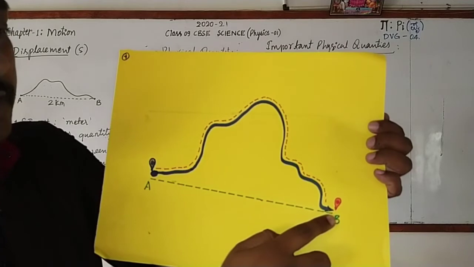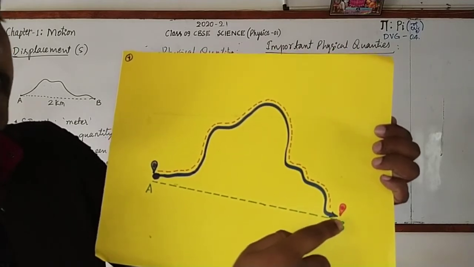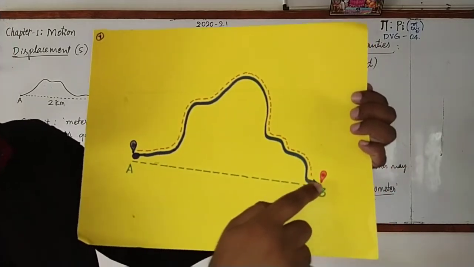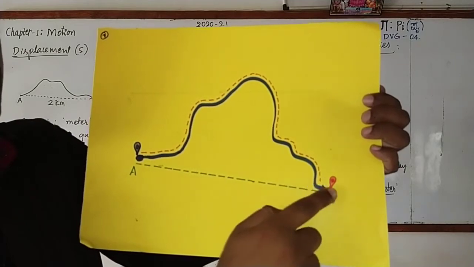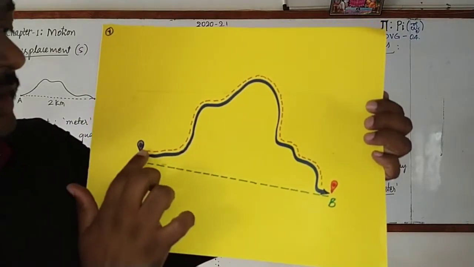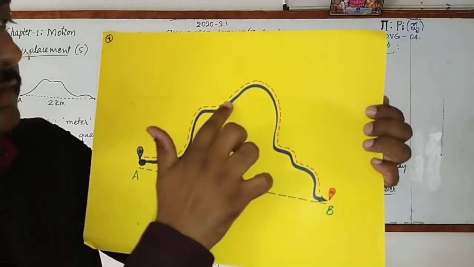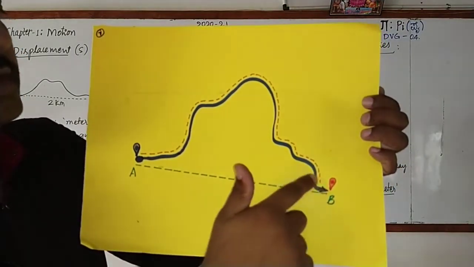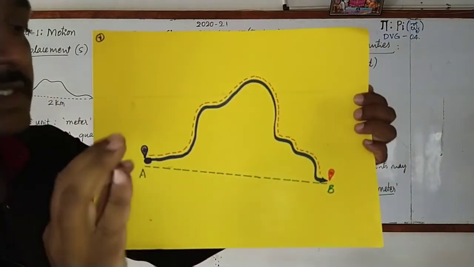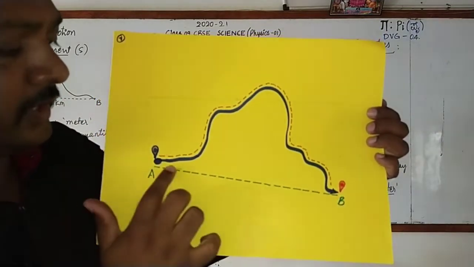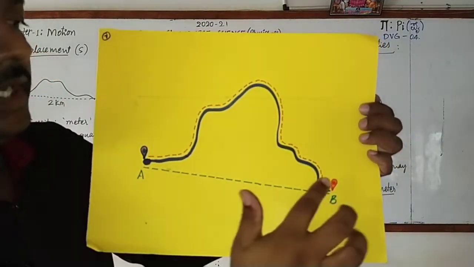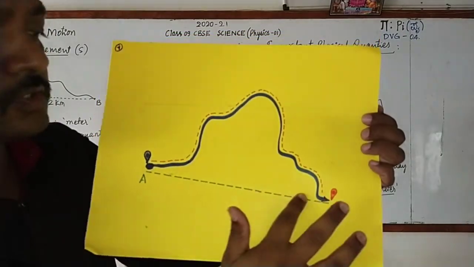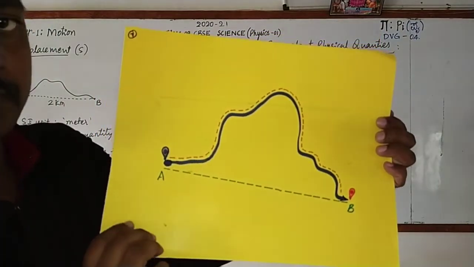Finally it reaches the point B, that is called the final position or terminating point. If you find the length of this path, which I have shown with a red dotted line, it is called distance. When you take the direct distance from A to B, this is called displacement.